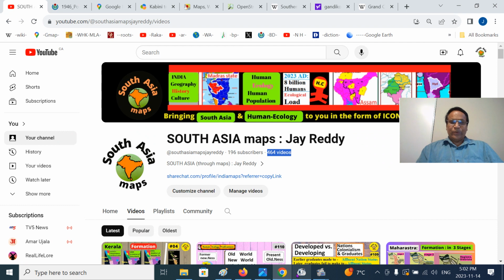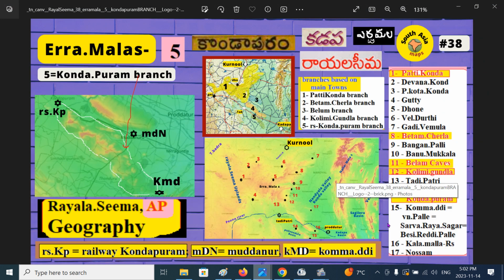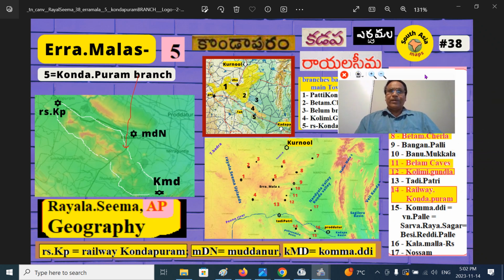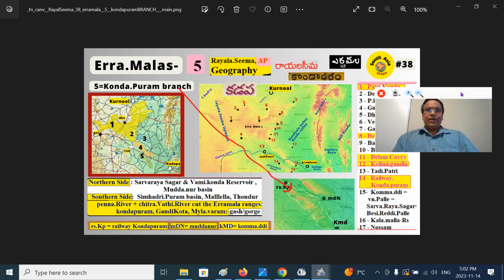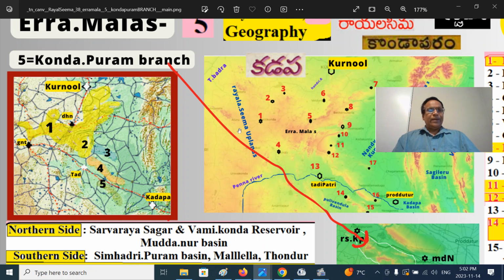So we are looking today at this fascinating Kondapuram, the fifth part of the Erramala mountain range, and we will dilate on this a little more for the audience. Again, these are the 5 branches, 1, 2, 3, 4, 5.